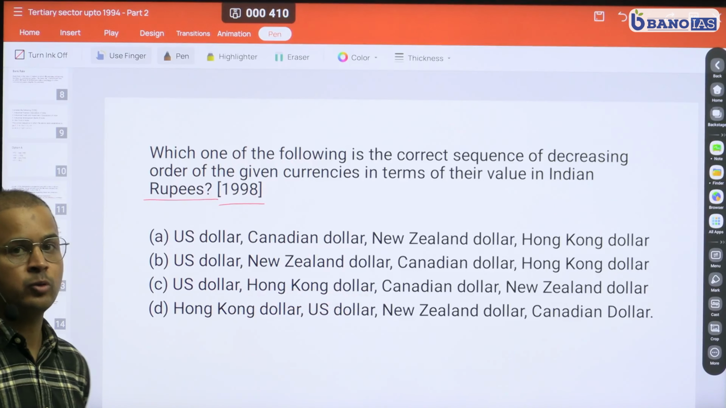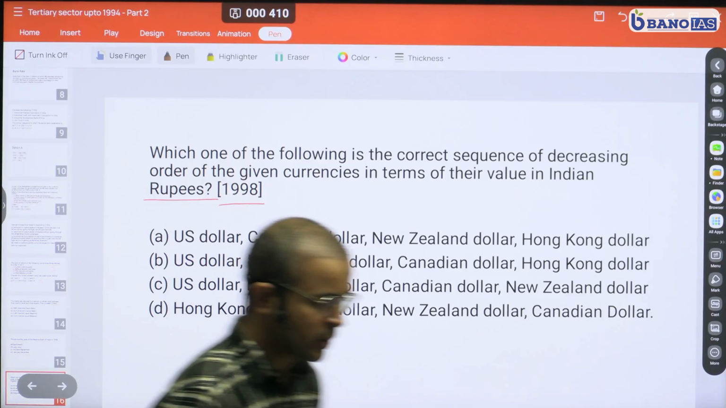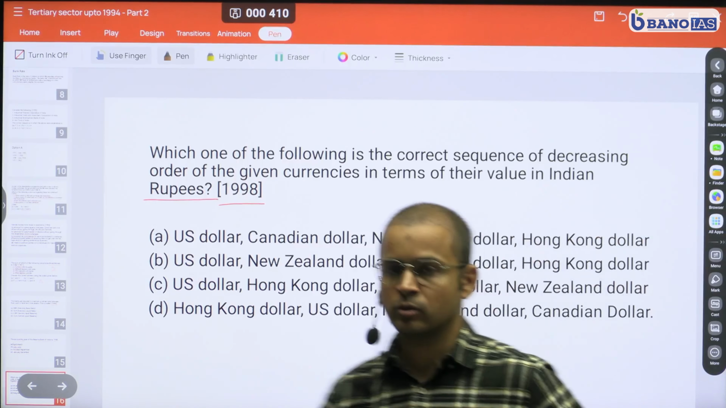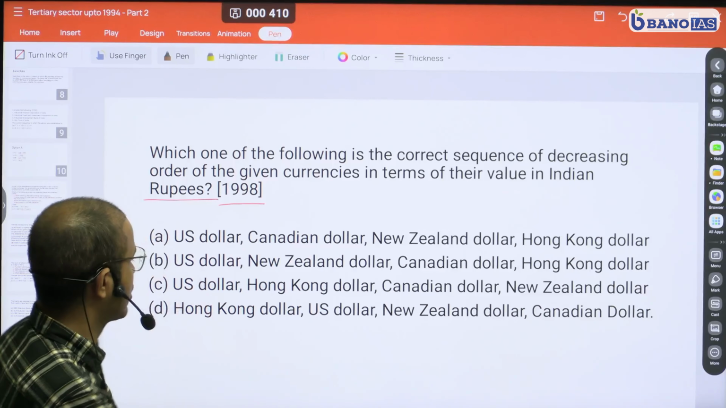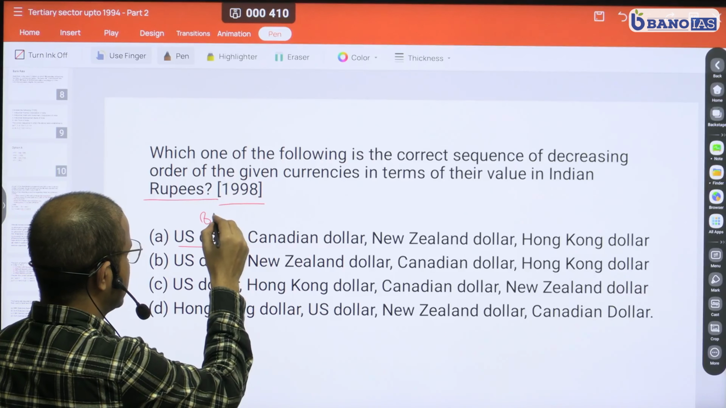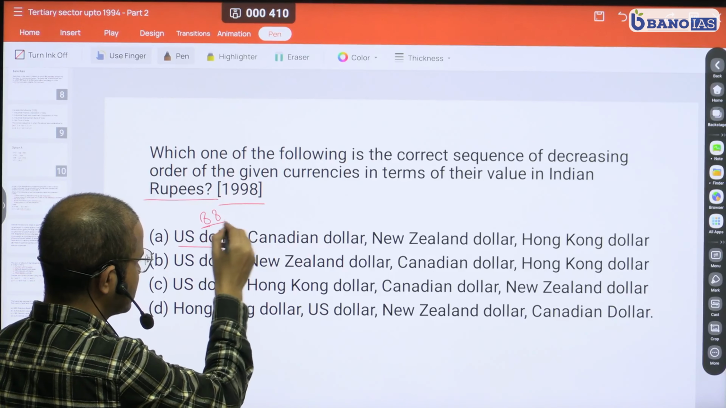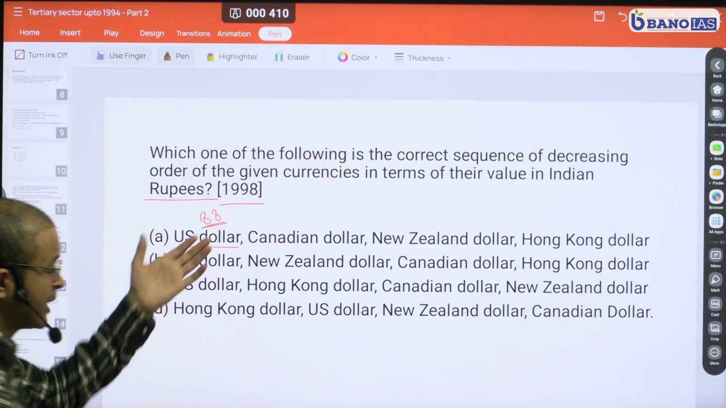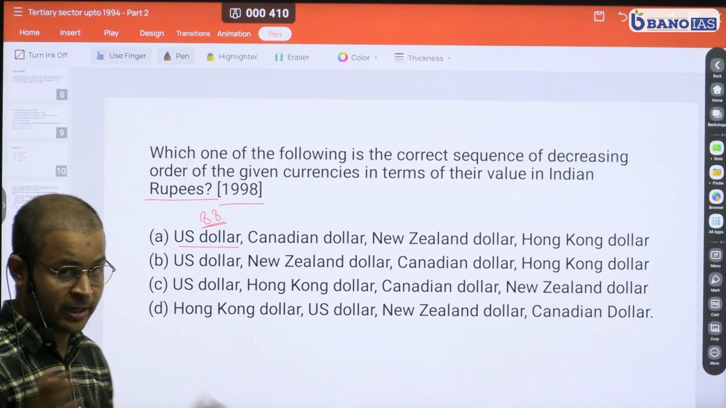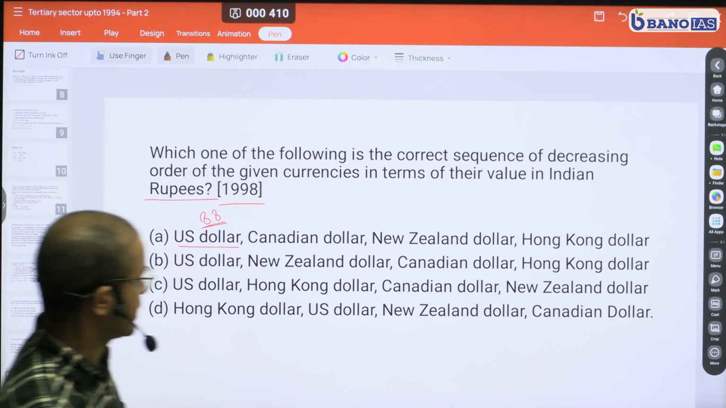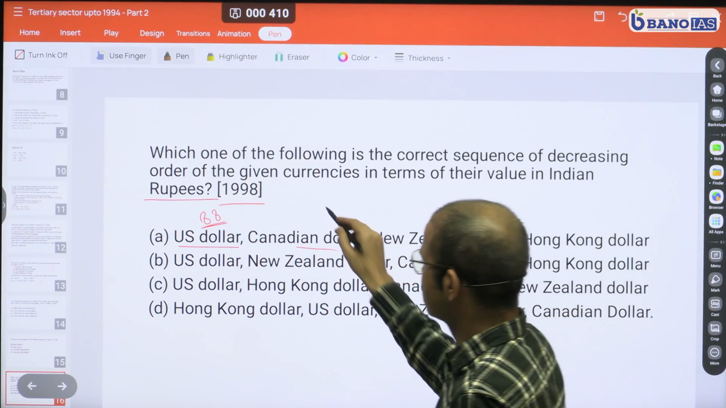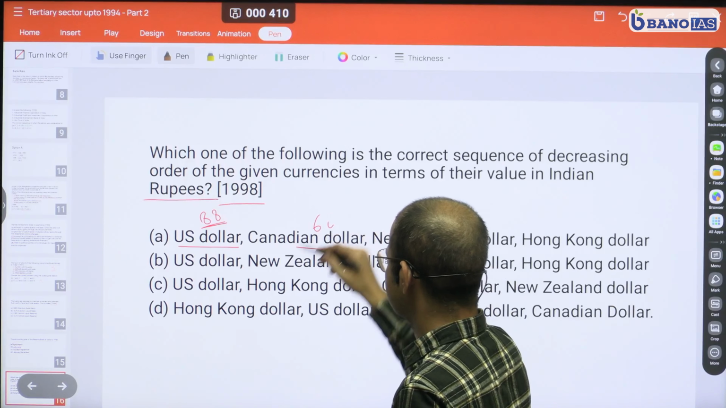And if you actually go and look at the value of these currencies, as you know, the US dollar is almost always in the news, and right now it is closer to, I would say, 88. That is the level right now. So that is one. I don't know about 1998, but I'm going to do this question assuming that it was being asked right now. So the US dollar is 88, and the other thing I know is the Canadian dollar is, I think, closer to somewhere around 60.